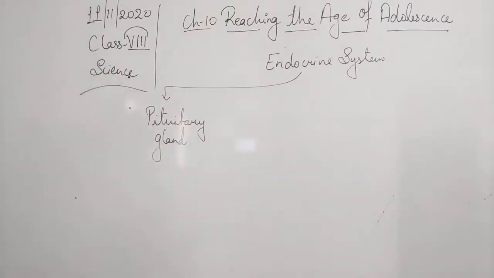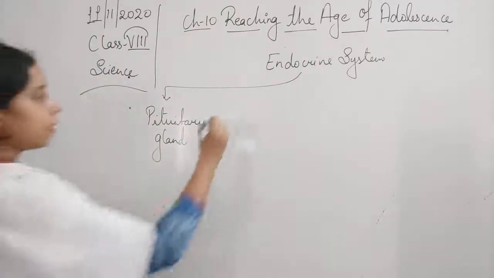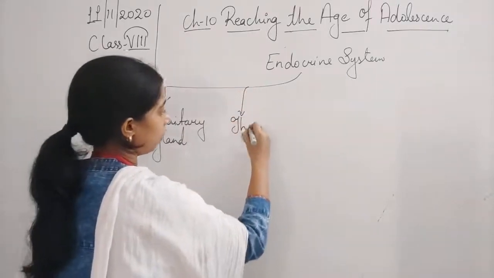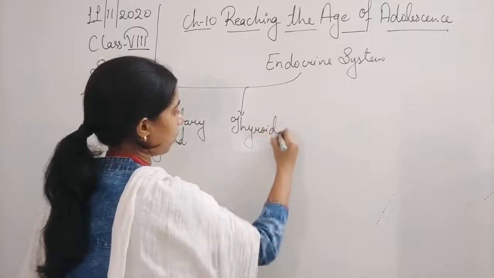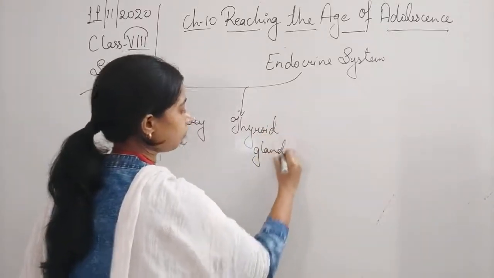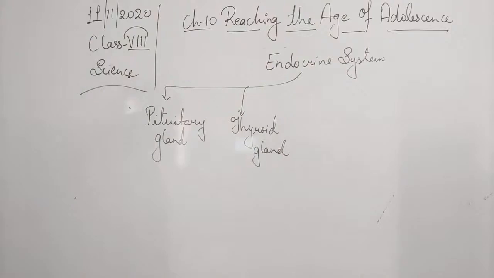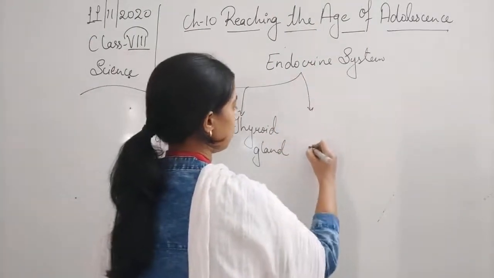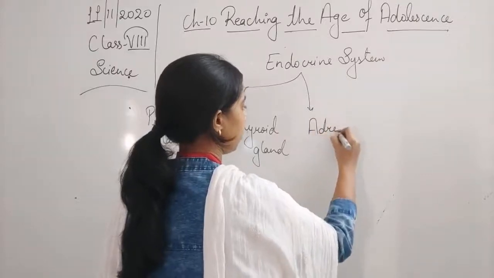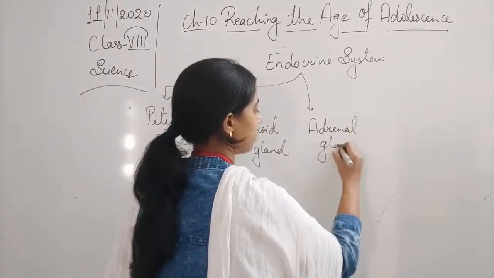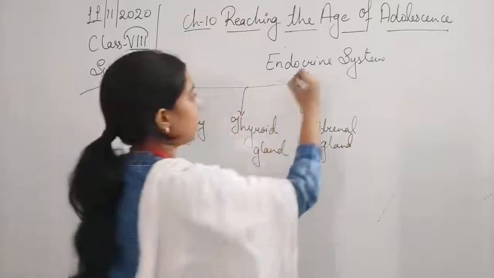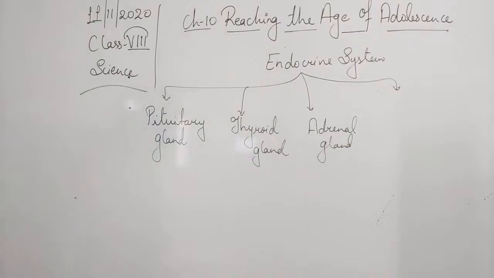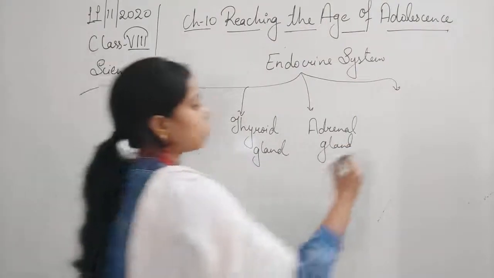Second one is the thyroid gland. Then the third one is the adrenal gland. Then the fourth one is the pancreas.